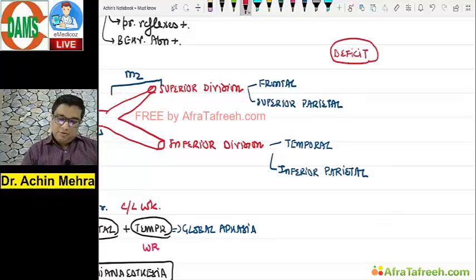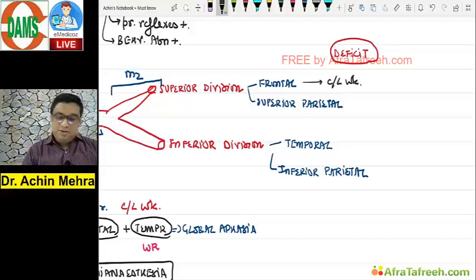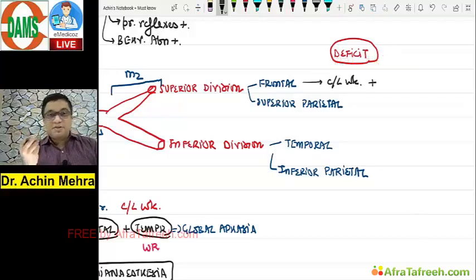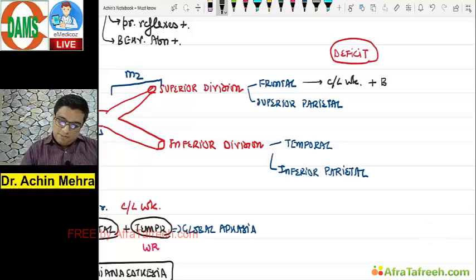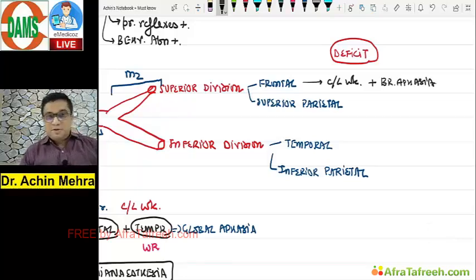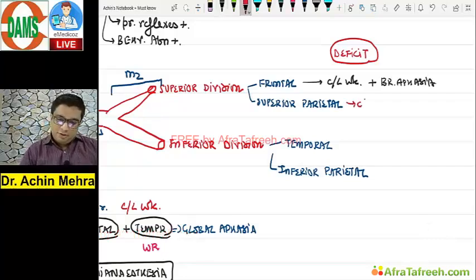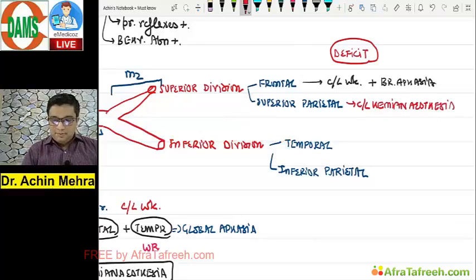Look at this. Frontal lobe is the motor cortex. If the frontal lobe goes away in the superior division, we get contralateral weakness. Another thing, very important. Frontal lobe here, the superior division supplies the Broca's area. So my patient will have the Broca's aphasia. Parietal cortex, sensory cortex. So my patient will have contralateral hemianesthesia, right?